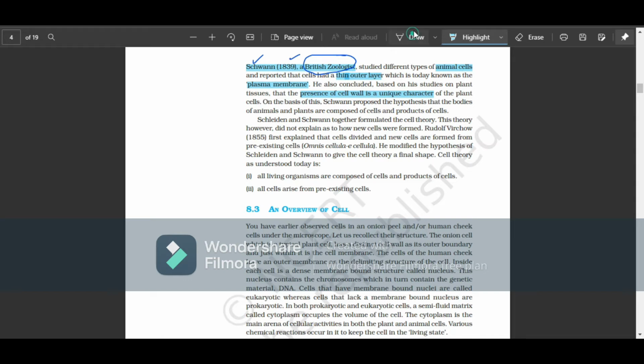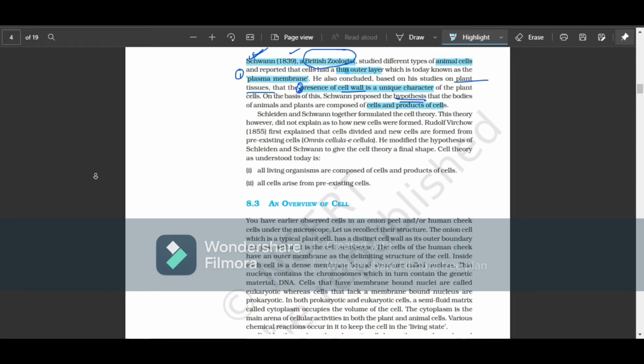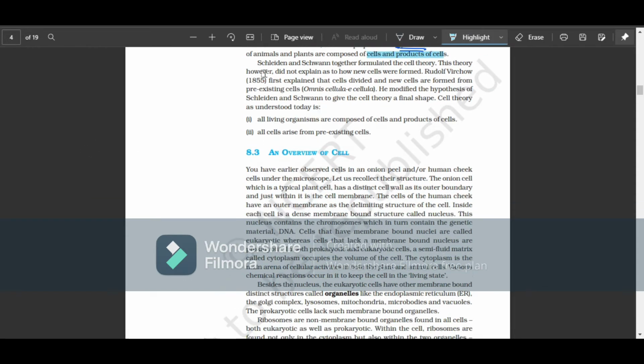So you shouldn't guess that since plants are studied by botanists, it was given by Schleiden. No, it was given by Schwann himself. Okay, so the first point is he spoke about the plasma membrane. The second point is he spoke about the cell wall of plant cells. And finally, he proposed a hypothesis that the bodies of animals and plants are composed of cells and the products of cells. Schleiden and Schwann together formulated the cell theory.